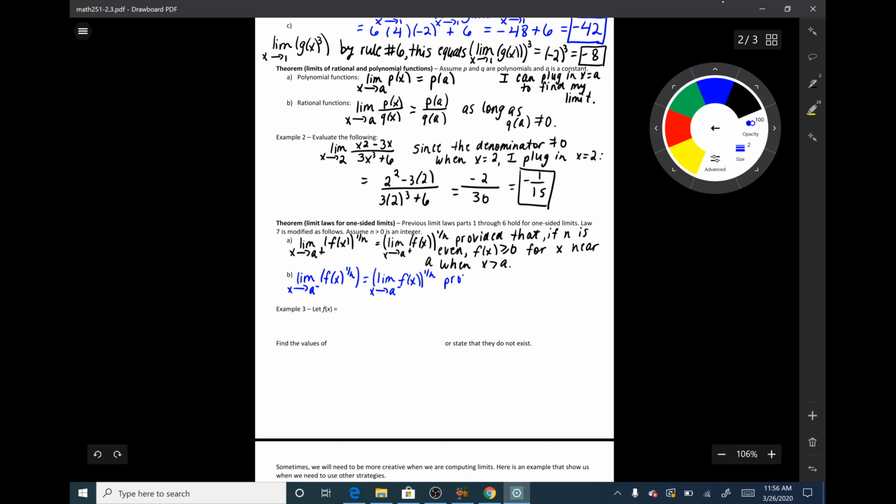So provided that if n is even, f of x is greater than or equal to 0 for x near a when x is less than a.